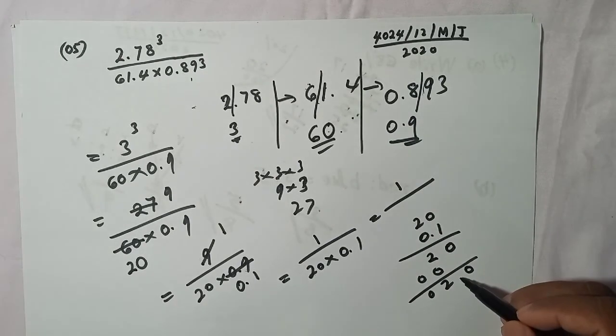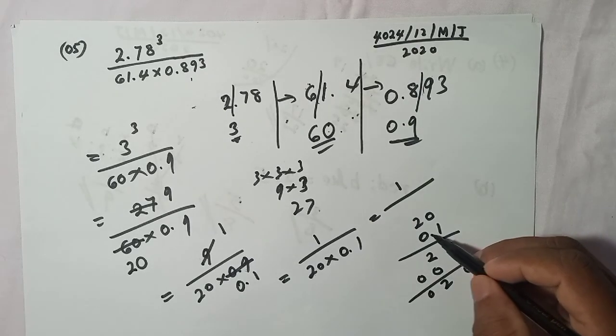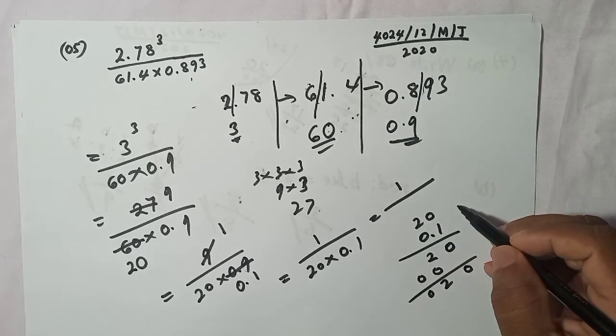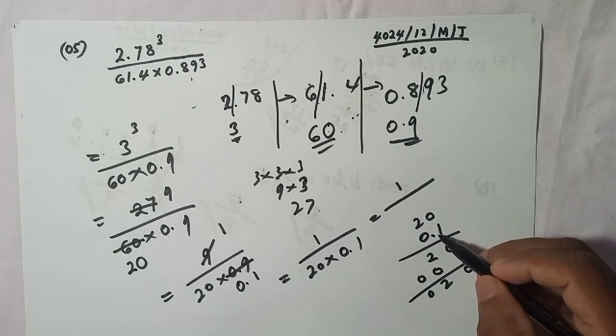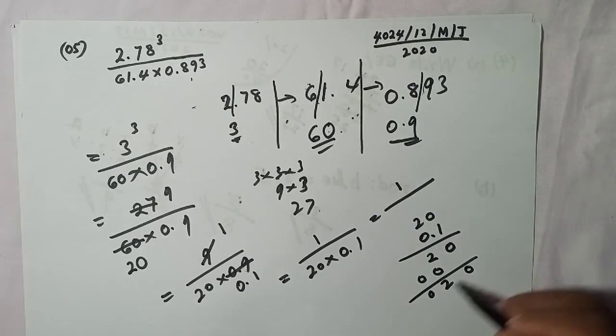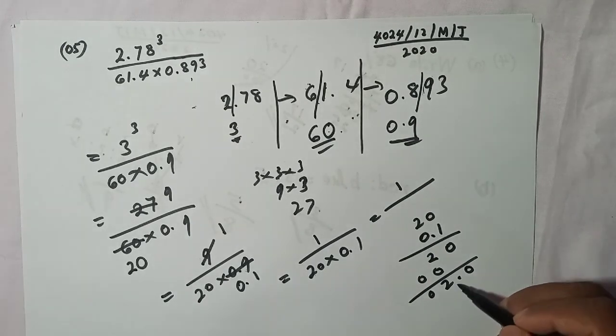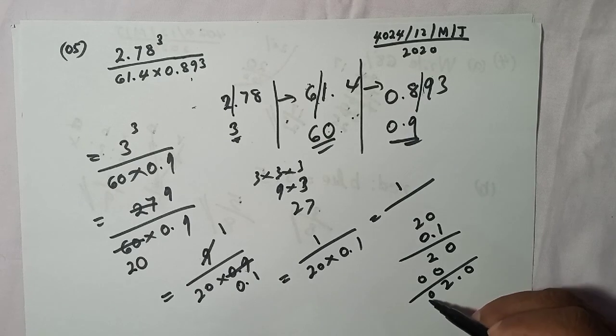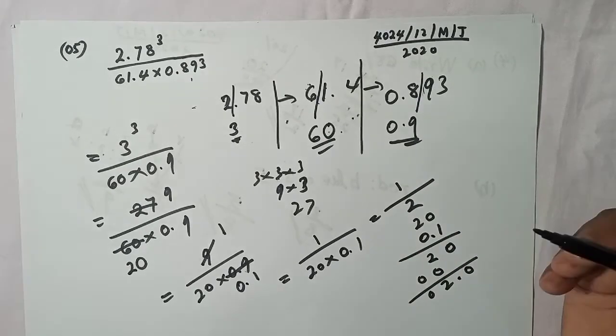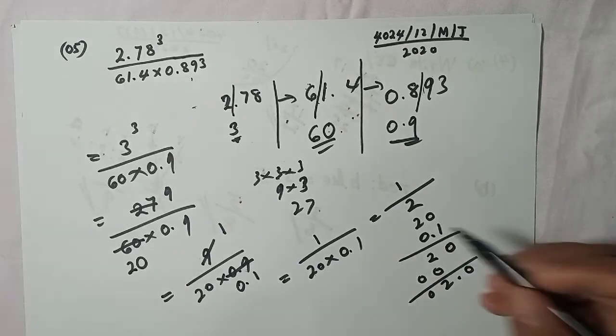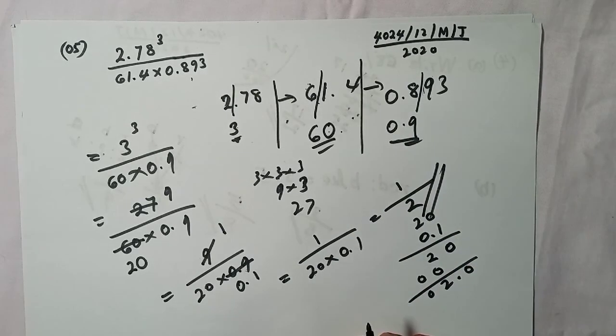Now we need to keep, as I told you earlier, here we have 1 digit after the decimal point, so the answer should also have only 1 digit after the decimal point, so I need to place the decimal point here. So the basic answer is 2. This 0 we don't care about, so the denominator will be 2. So this is the final answer, right?